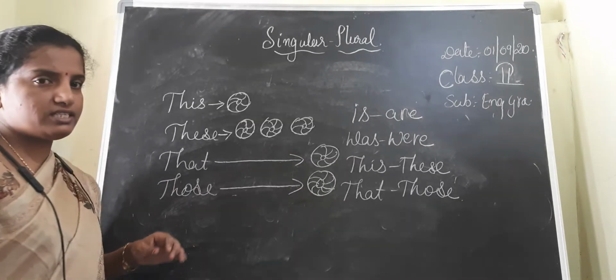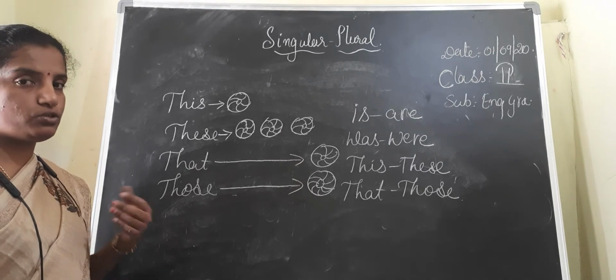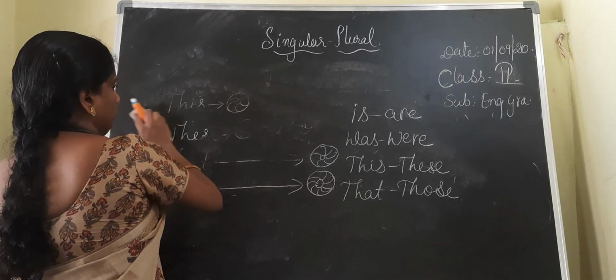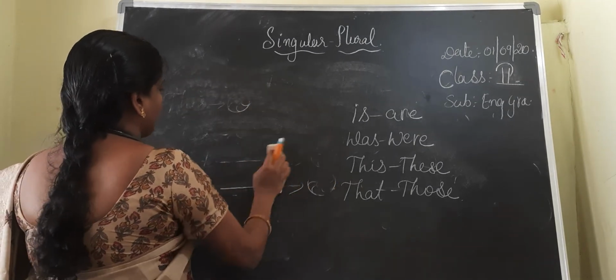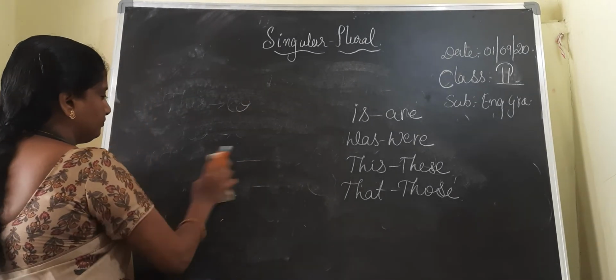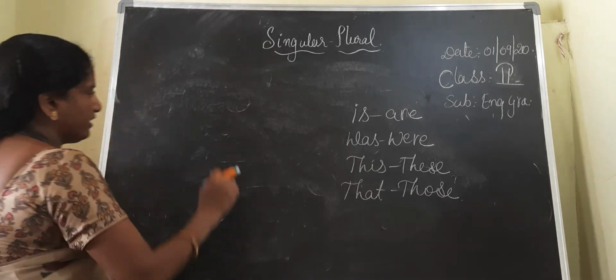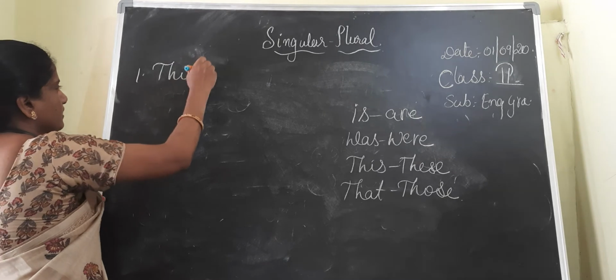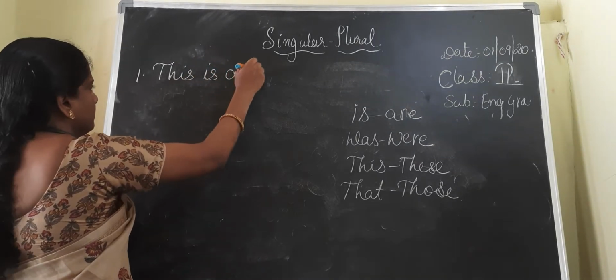So today we will write the singulars to the plurals. I am keeping those rules aside. I will write five statements, Nana. This is a toy. First one.